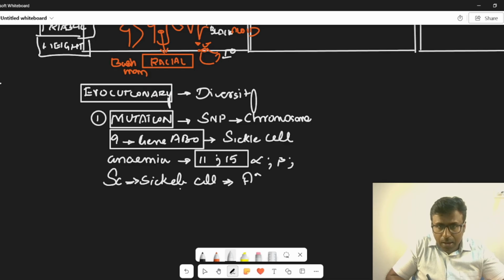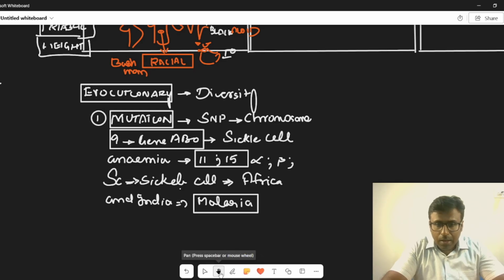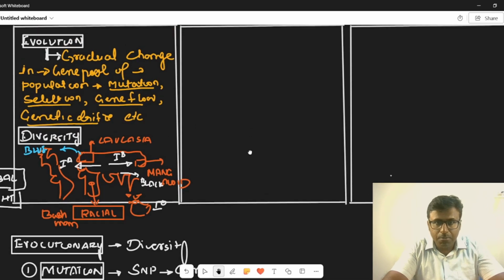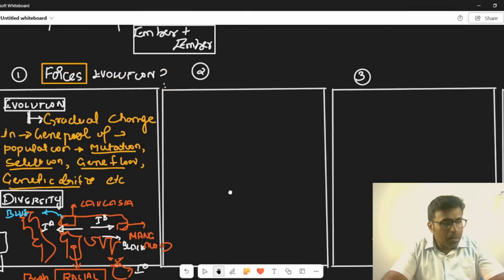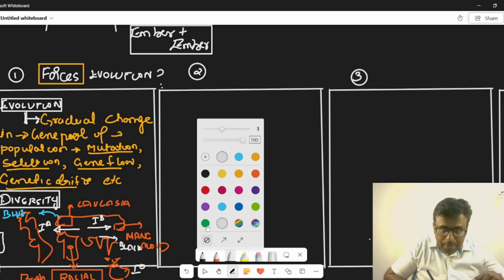For example, in Africa and India, where malaria is prevalent, you are able to follow this diversity. So, that is how a mutation works. I started with chromosome 9, but then I realized that 9 is the ABO blood group, then 11 and 15 is where the alpha chain and beta chain are. Maybe I'll check and give you the correct number as well. But this is what I need as an answer.